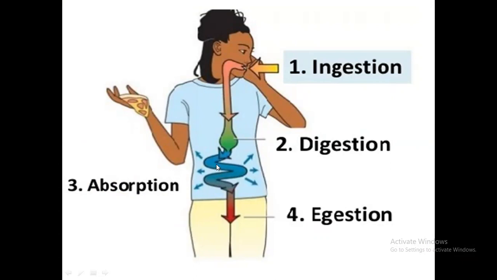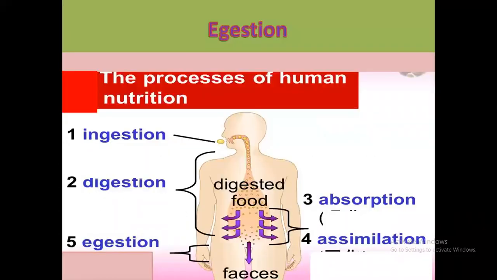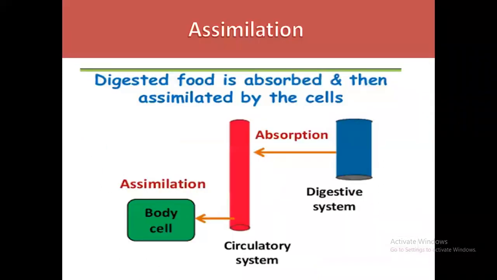Then to absorb, absorption. Right? You now understand what digestion is. Then get rid of the unwanted materials out of the body.